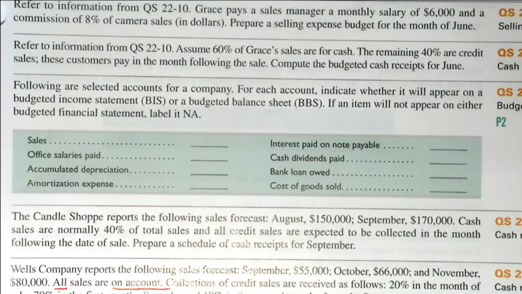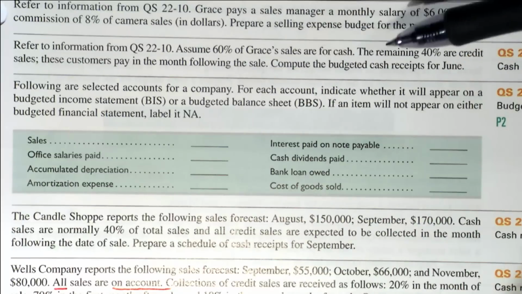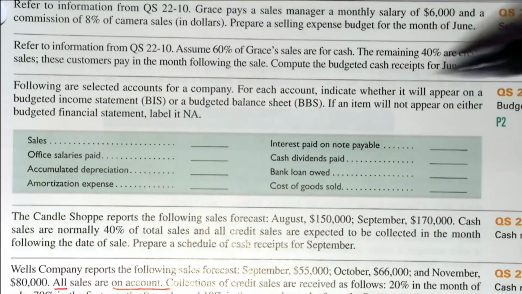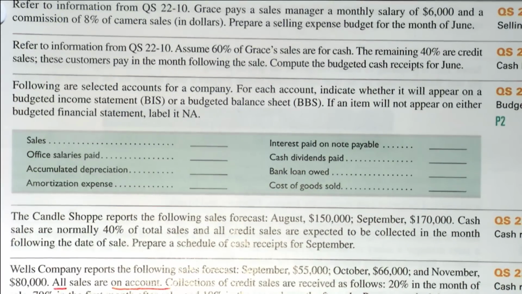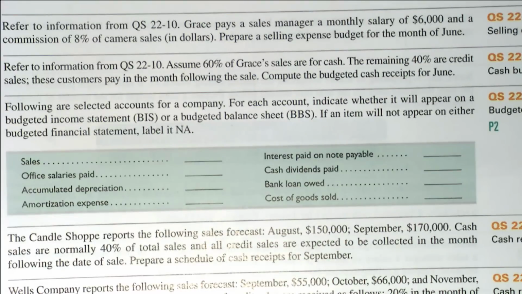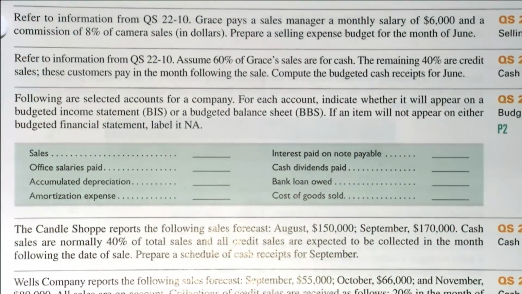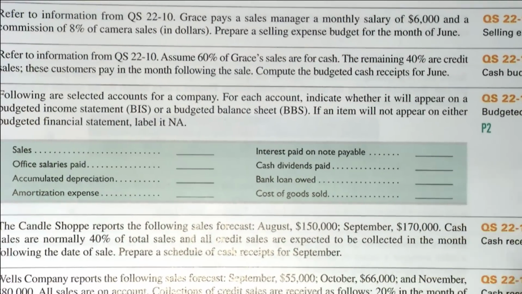Yes, that's exactly right. Okay, following are selected accounts for a company. For each account, indicate whether it will appear on a budgeted income statement, budgeted balance sheet, or if an item will not appear on either, label it NA. Okay? All right, sales, what do you think? If you didn't do it, you can probably do it now.